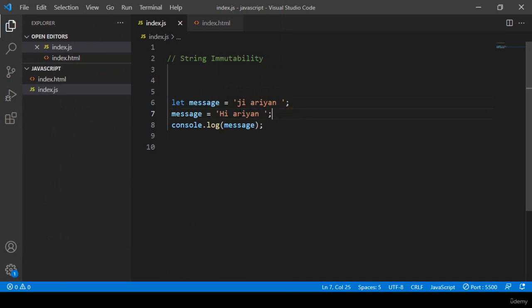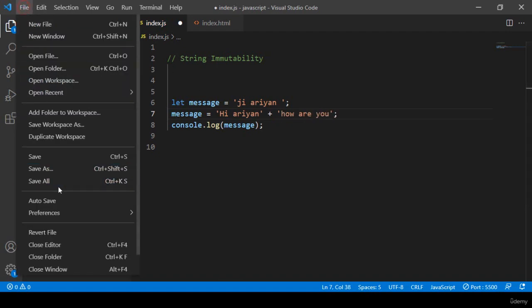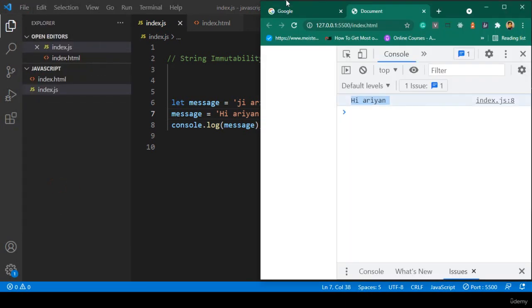After that, if you want to concatenate another text, you can concatenate it like "hi Aryan, how are you?" I want to display another one as "how are you". Now that should also be added. Now click save all. Now if you refresh it, you can see there is "hi Aryan, how are you?"